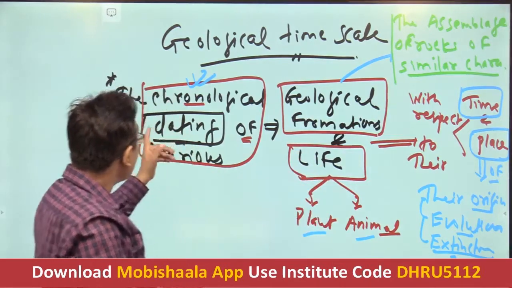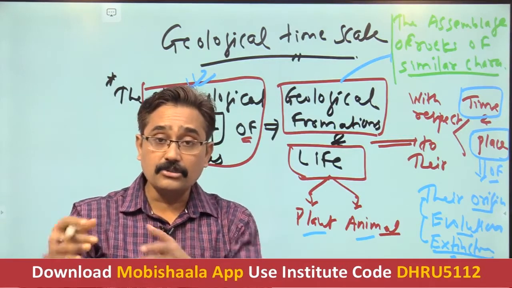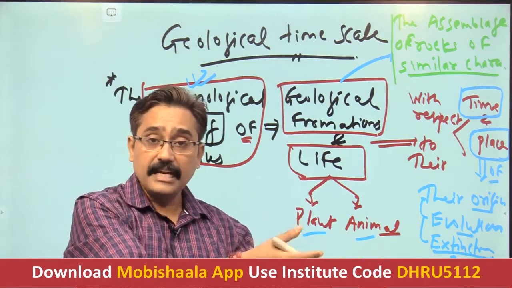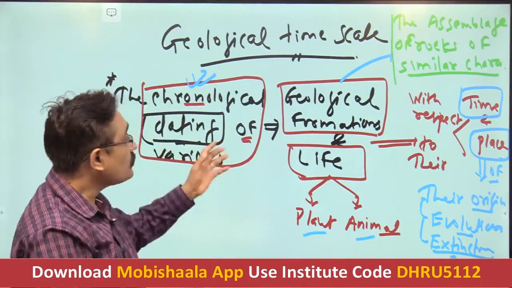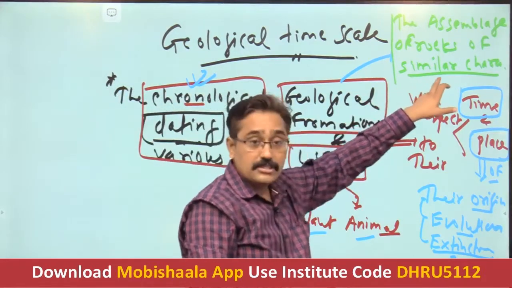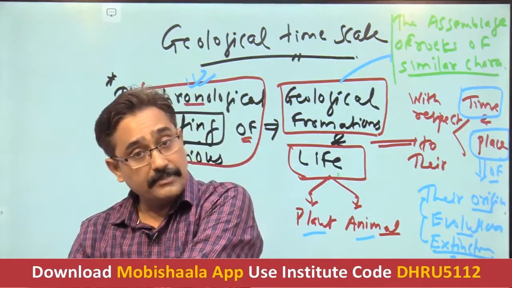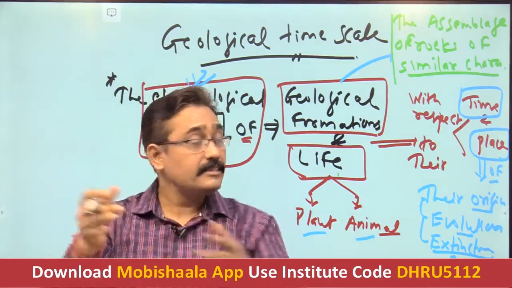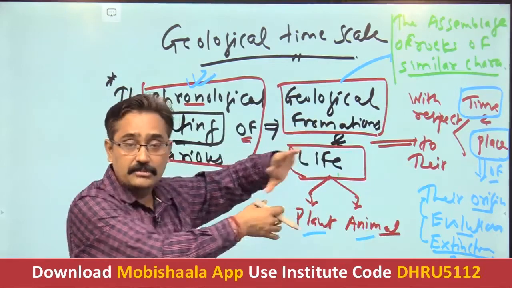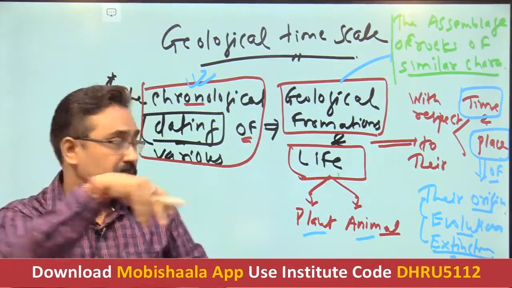For example, there are different rocks like sandstone and marble. Marble will be placed at one place, and we will study the origin of red sandstones separately. All the sandstones have the same geological structure and similar characteristics. All the marbles have the same characteristic, and all quartz has the same characteristic. So the assemblage of rocks of similar characteristic is called a geological formation. Sandstone is one geological formation, marble is a different geological formation, and so on.